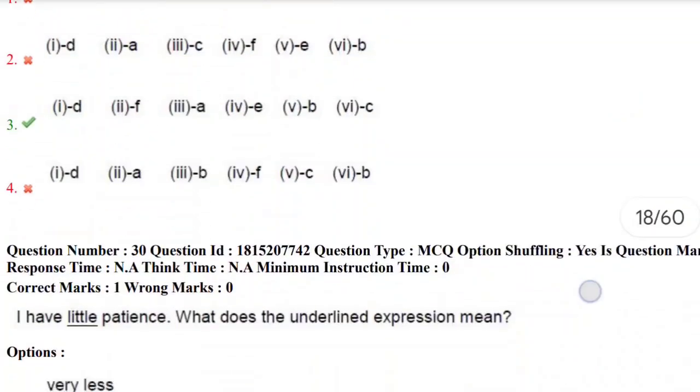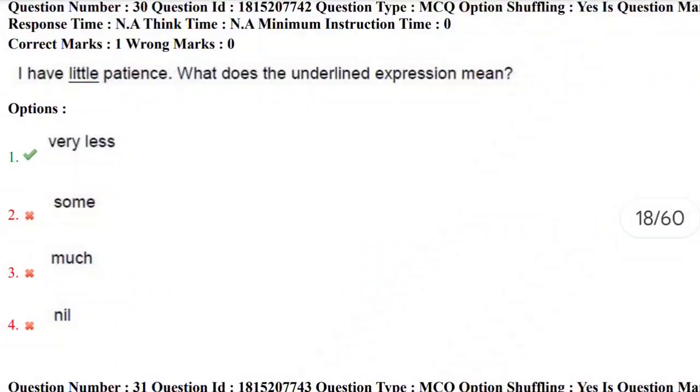Let's move towards the next question. 30th question. I have little patience. What does the underlined expression mean? Yes, little. Little is nothing but very less. Obviously, very less. So the correct answer here is the first option.